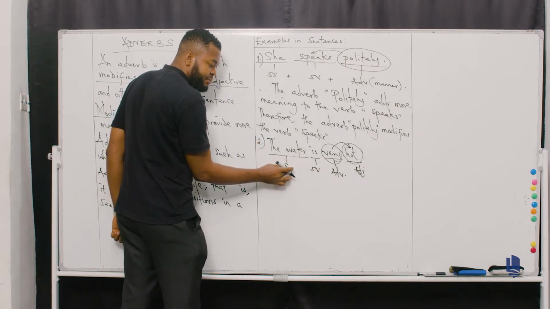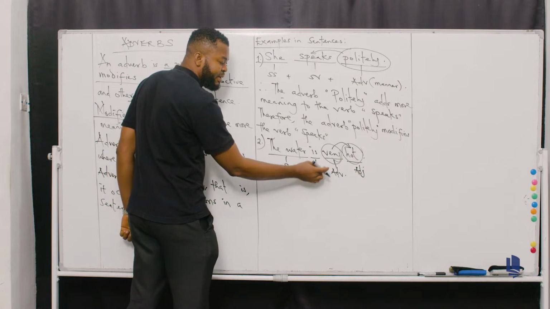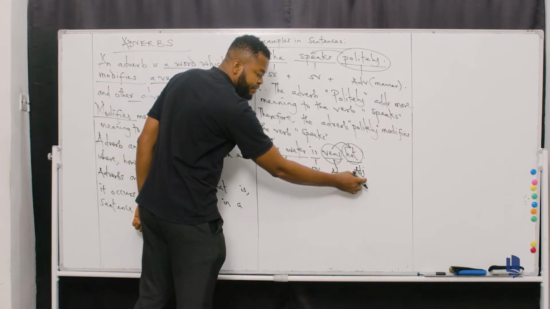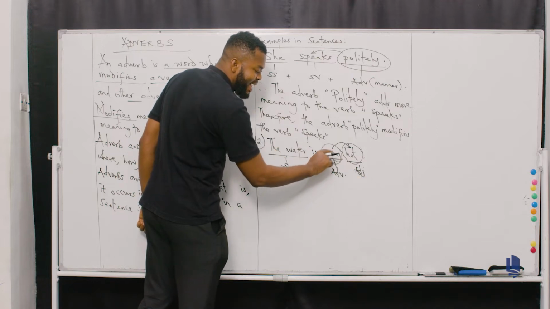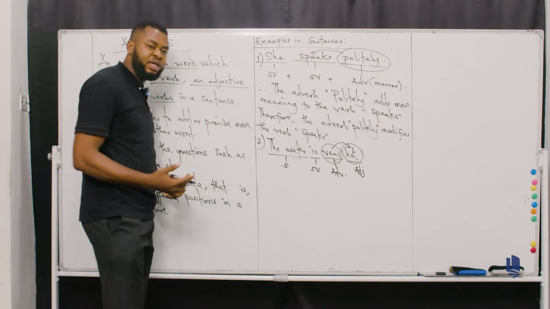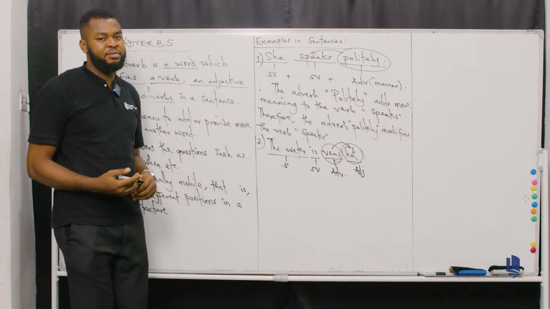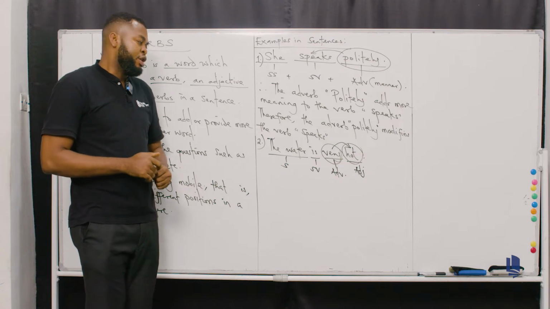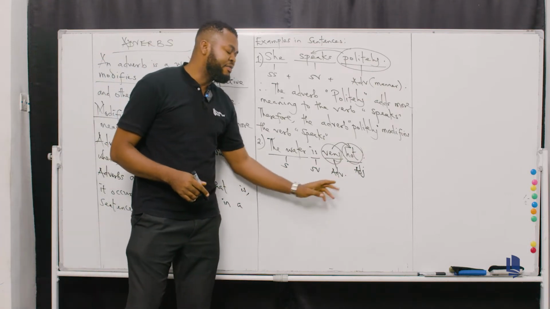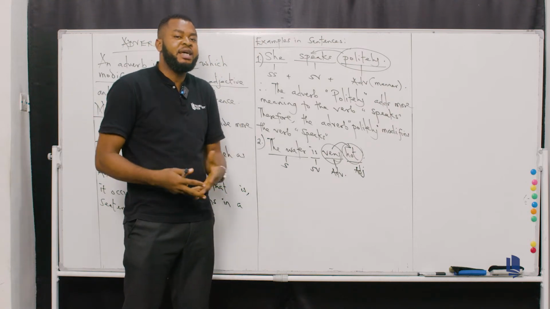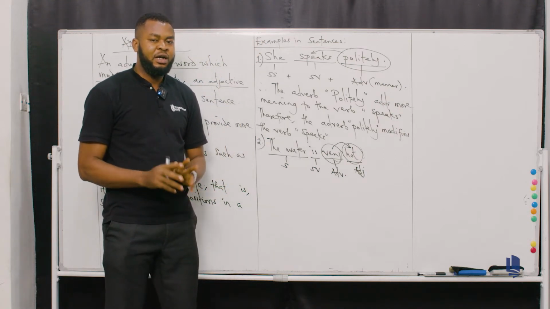The subject, is the singular verb, then very is the adverb, and hot is the adjective. Okay? You can see that the adverb is modifying the what? The adjective, telling you the degree, the level, the extent of how hot the water is. So if you look at that now, you can see that the adverb is making reference to the adjective. It's trying to modify the adjective. I hope that is clear to you.